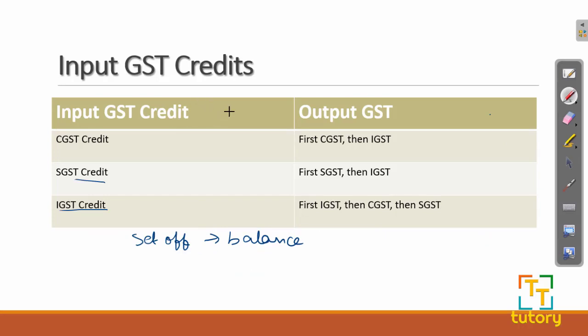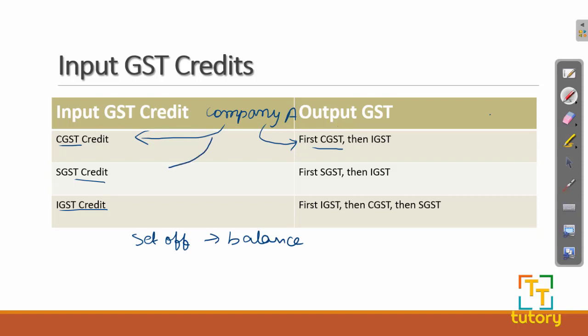Now take an example of a company A. The company A pays the input GST in the form of CGST, and it collects the output GST in the form of CGST. So the balance will be the output CGST minus the input CGST, and if an amount is left, that amount will be paid by the company.